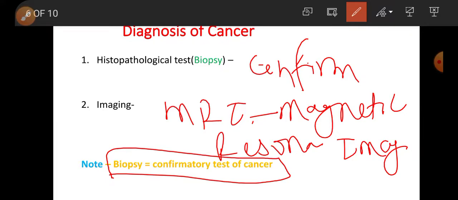Diagnosis of cancer. There are 2 major diagnoses of cancer: histopathology, that is biopsy, and imaging. In histopathology, tissue is taken from suspected site and then it is examined. Imaging, we use CT scan, computed tomography, MRI, magnetic resonance imaging. Confirmatory test of it is biopsy.